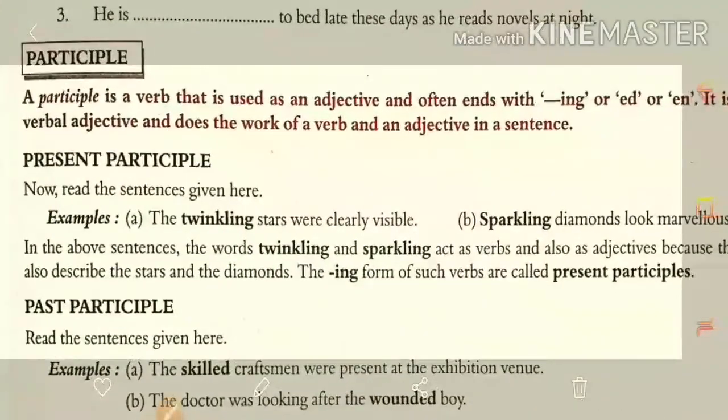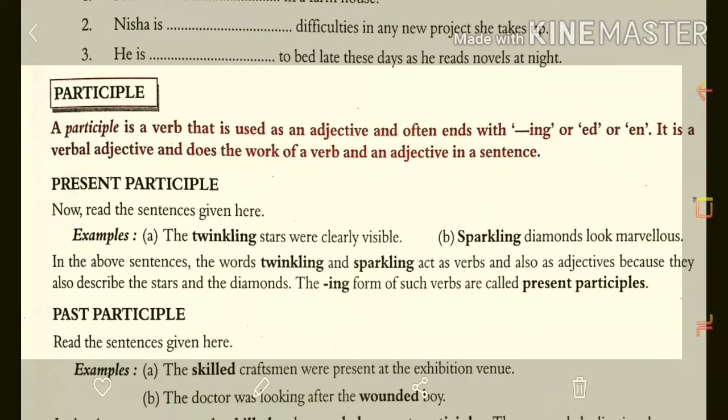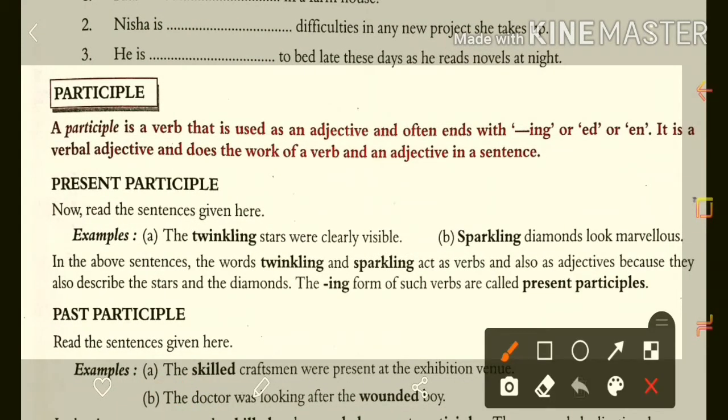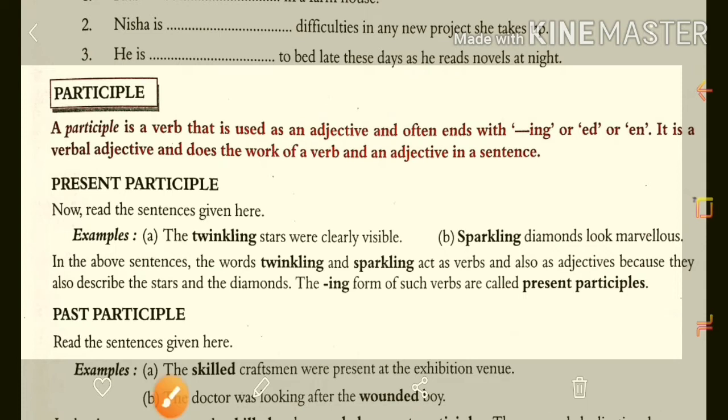Now the next point is the participle. What is called the participle? A participle is a verb that is used as an adjective, often ending with ing or ed or sometimes en.